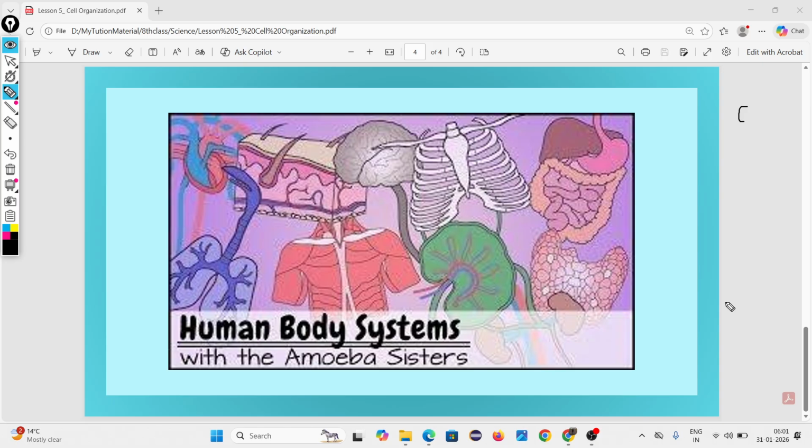So how many types of cells do we have, Swara? We have two types of cells. Okay, what are those two types? Unicellular and multicellular organisms.